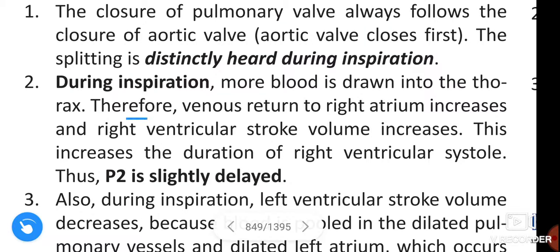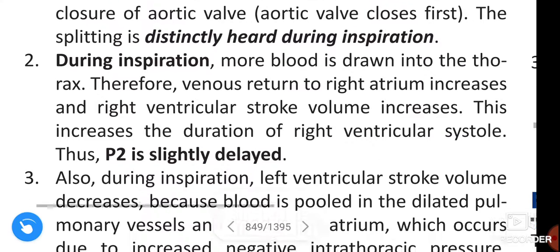Therefore, venous return to the right atrium increases and right ventricular stroke volume increases. This increases the duration of right ventricular systole, that is, P2 is slightly delayed.